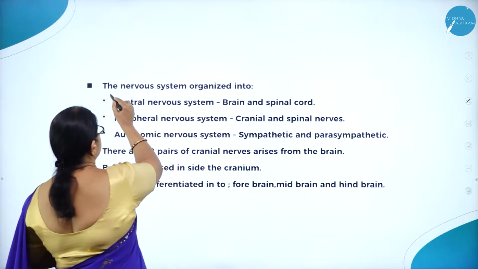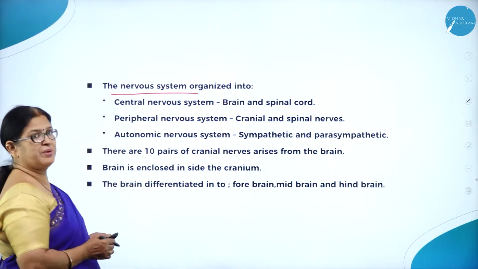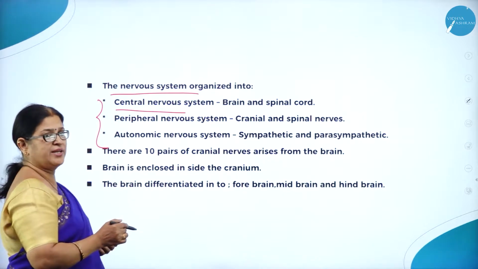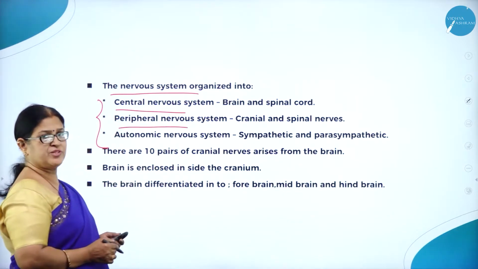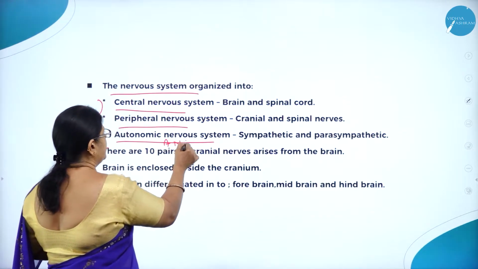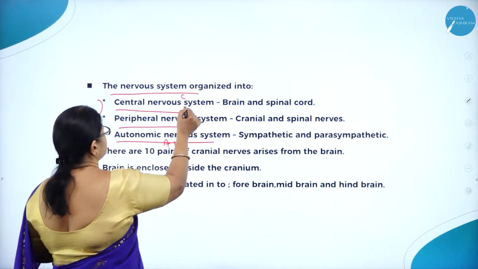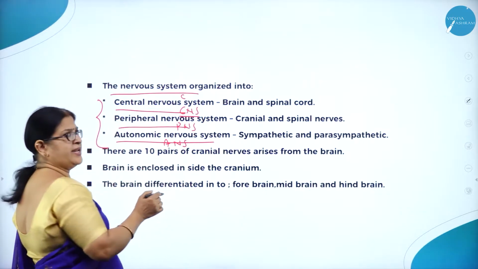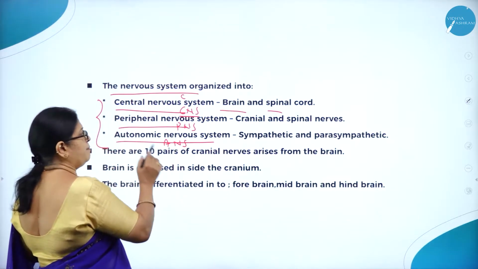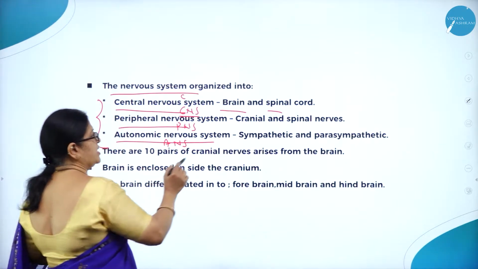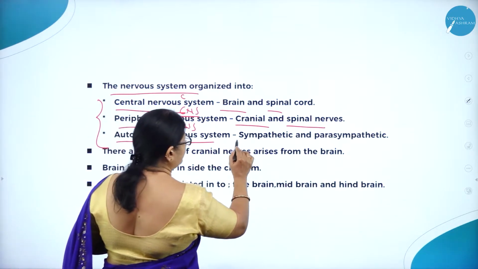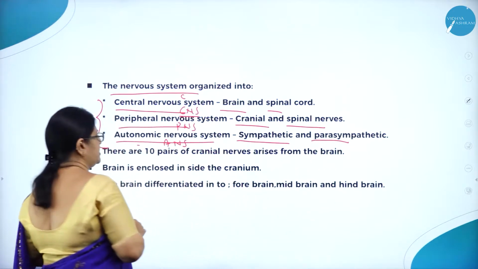Moving on to the nervous system. The nervous system in frog is divided into three types: central nervous system called CNS, then peripheral nervous system which is called PNS, then autonomic nervous system which is called ANS. CNS, the central nervous system, comprises brain and spinal cord. Peripheral nervous system, PNS, consists of cranial and spinal nerves. And autonomic nervous system is again divided into sympathetic and parasympathetic.